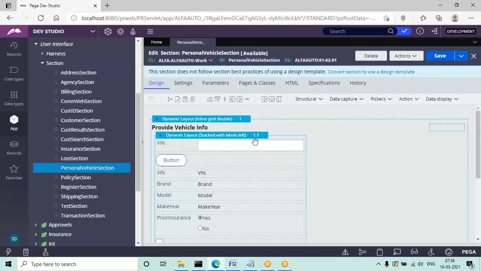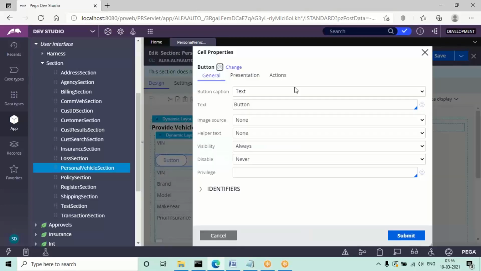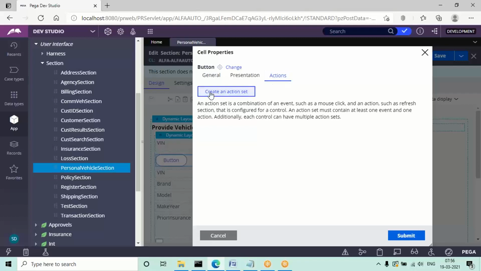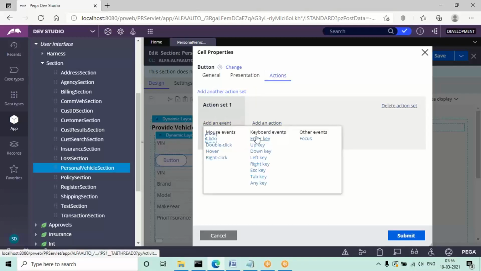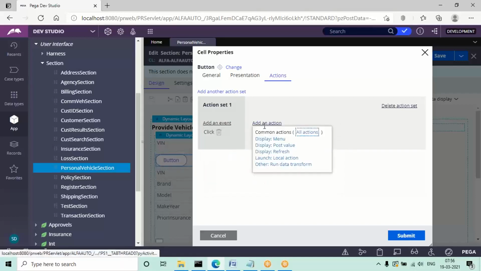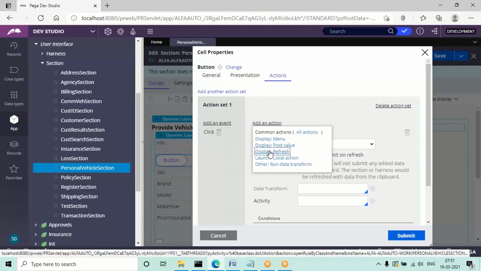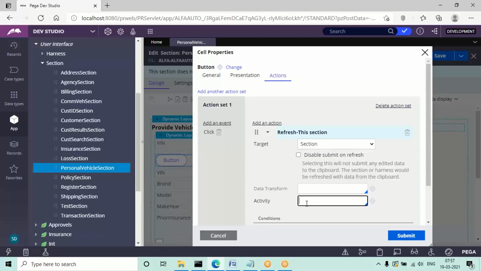Suppose in the same UI page you want to call it, generally in the button settings we set event and action. Create an action set, but here the activity is not there, but in real time the event type will be click. And in the refresh settings you have to call the connector activity under display refresh. So here you need to call the connector activity.